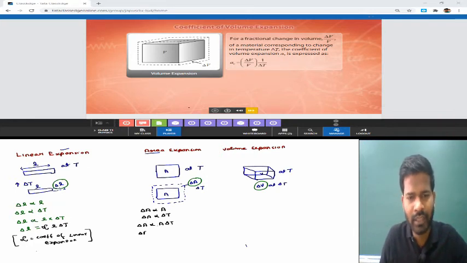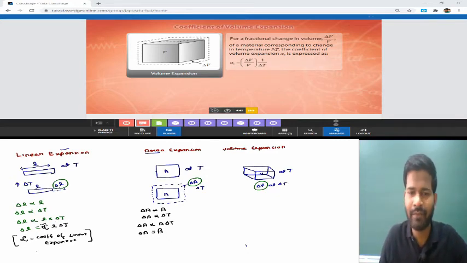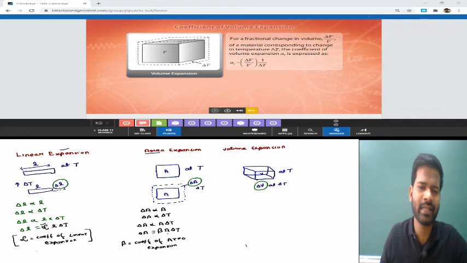After removing the proportionality sign, we always have a constant in our physics, that is beta. In the case of linear expansion we had alpha, and in the case of area expansion we are having beta as a constant. So delta A equals beta A delta T, and here beta is the coefficient of area expansion. What does it suggest? It simply suggests the change in area per unit degree rise in temperature.